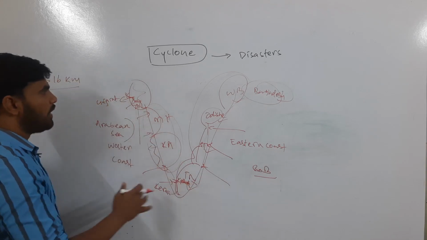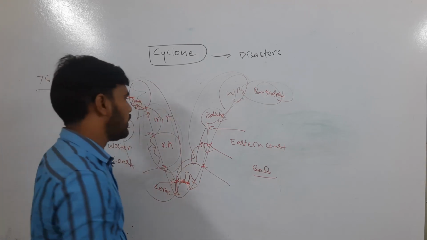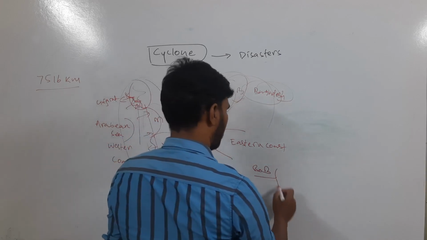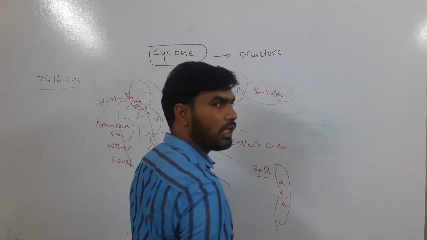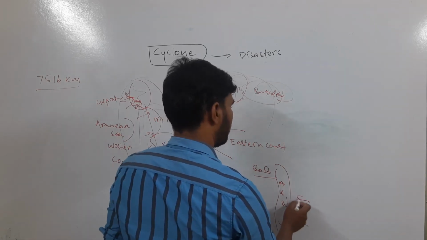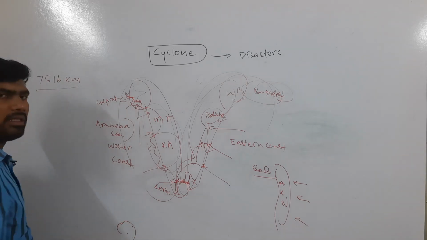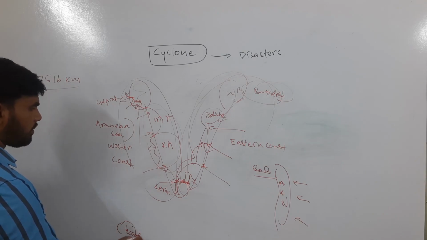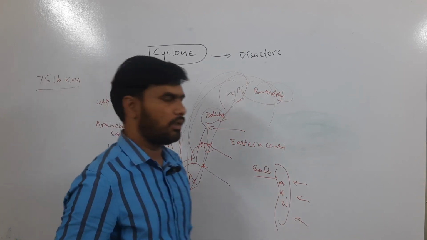So if you see the entire India, the entire coastline of 7,500 kilometers is prone to cyclones, and we should not forget the Andaman and Nicobar Islands. They also face severe cyclones. Now and then Lakshadweep also witnesses a few cyclones.